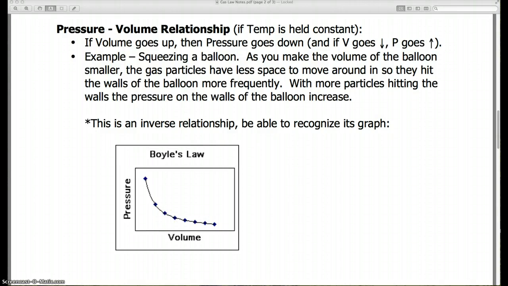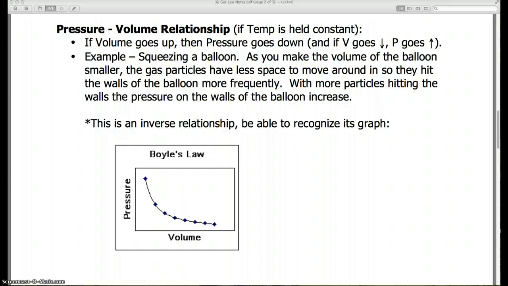So what you're doing there is, when you squeeze the bag, you're making the volume go down, which makes pressure go up. And eventually the pressure builds up so much, because you're reducing the volume so much, that the bag pops.